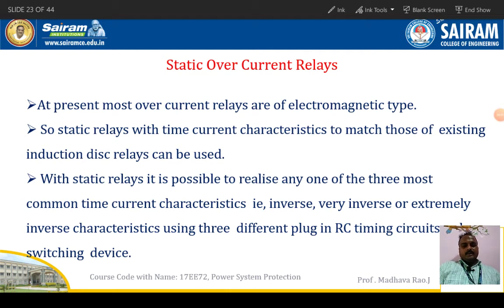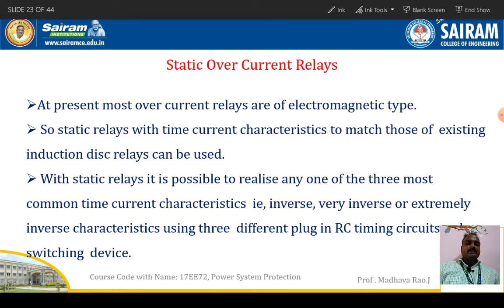Hi everyone, in this video we will discuss static overcurrent relays. This topic is very important for your examinations, so general questions will be asked from it. The general questions are like: explain advantages and disadvantages of static overcurrent relays. One more question will also be asked: explain the comparison between static overcurrent relays and numerical relays.